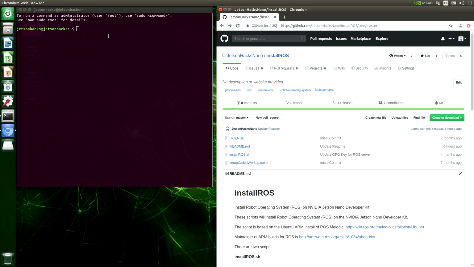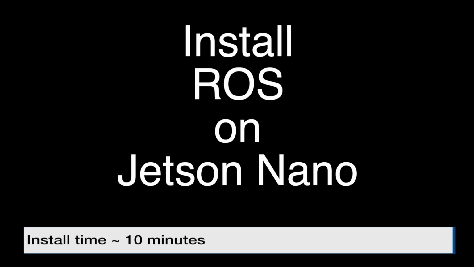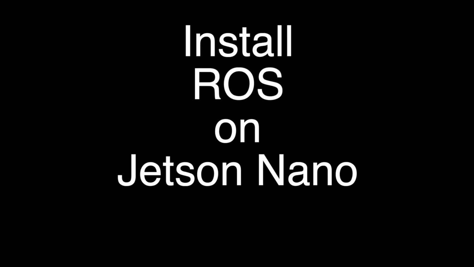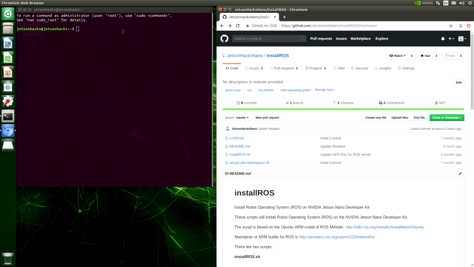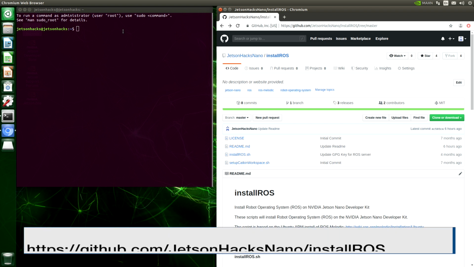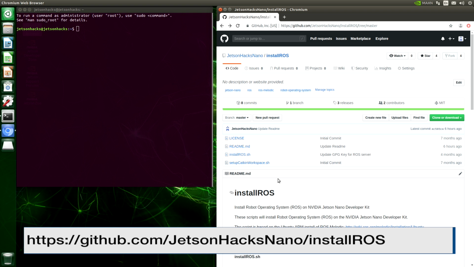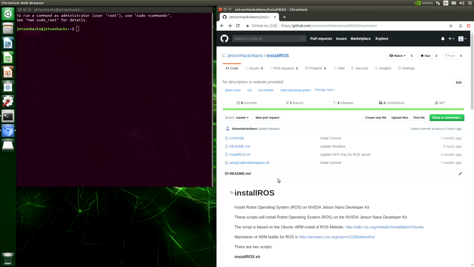Today I'm going to show you how to install Robot Operating System, also called ROS, on the NVIDIA Jetson Nano Developer Kit. On the JetsonHacks Nano account on GitHub, there is a repository named Install ROS. The repository contains a convenience script to help us install ROS and set up our Catkin workspace.